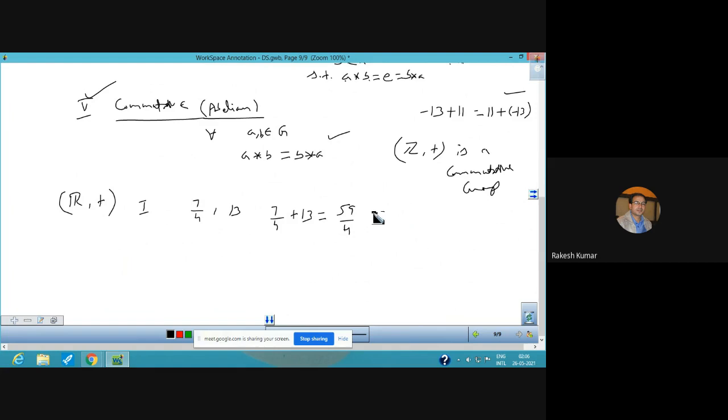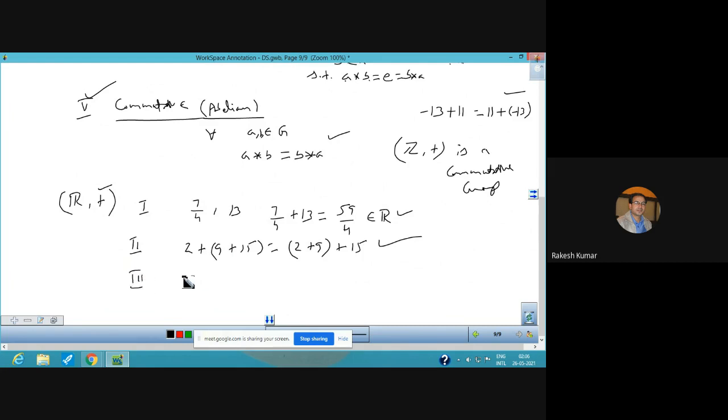Is it a real number? Yes, it is also a real number. So under the operation of addition, real numbers also satisfy the closure property. The second one is associative. You can take three real numbers, that is (2 plus 9) plus 15 is the same as 2 plus (9 plus 15). This is the associative property.